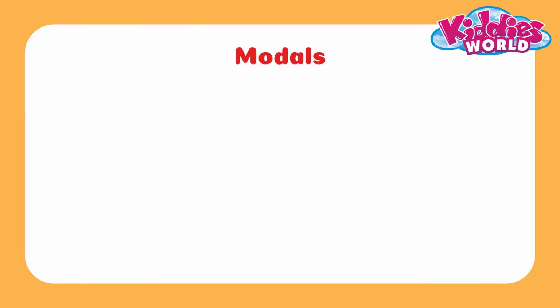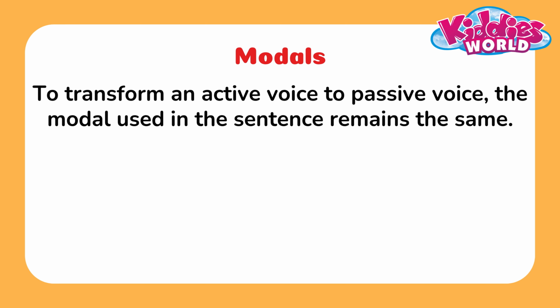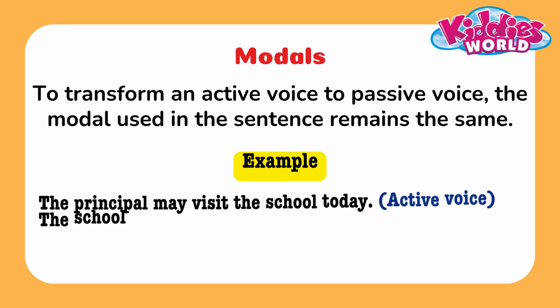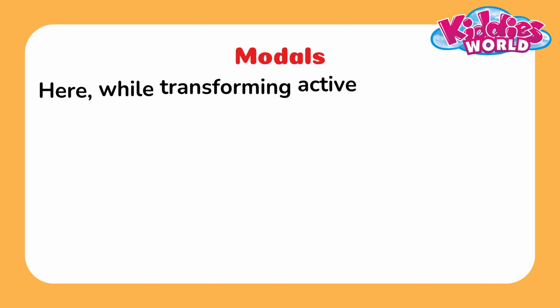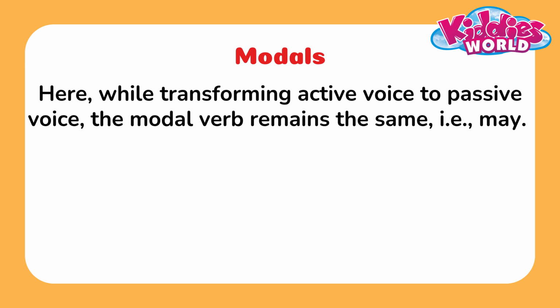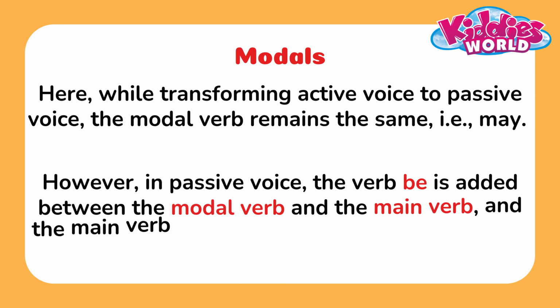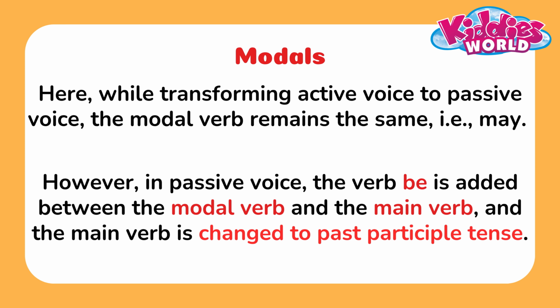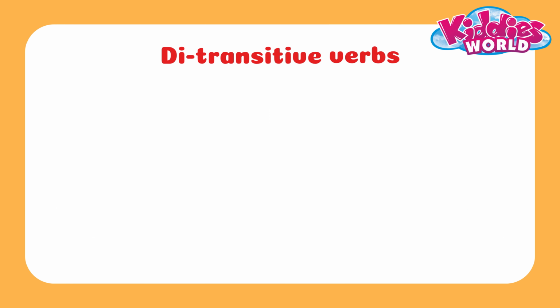Modals. To transform active voice to passive voice, the modal used in the sentence remains the same. Check the example. Here, while transforming active voice to passive voice, the modal verb remains the same, that is, may. However, in passive voice, the verb be is added between the modal verb and the main verb, and the main verb is changed to past participle tense.